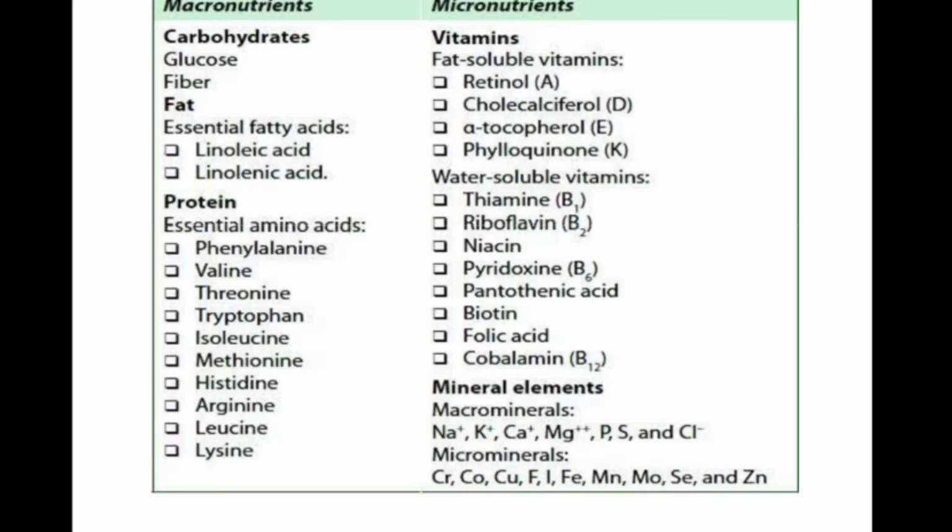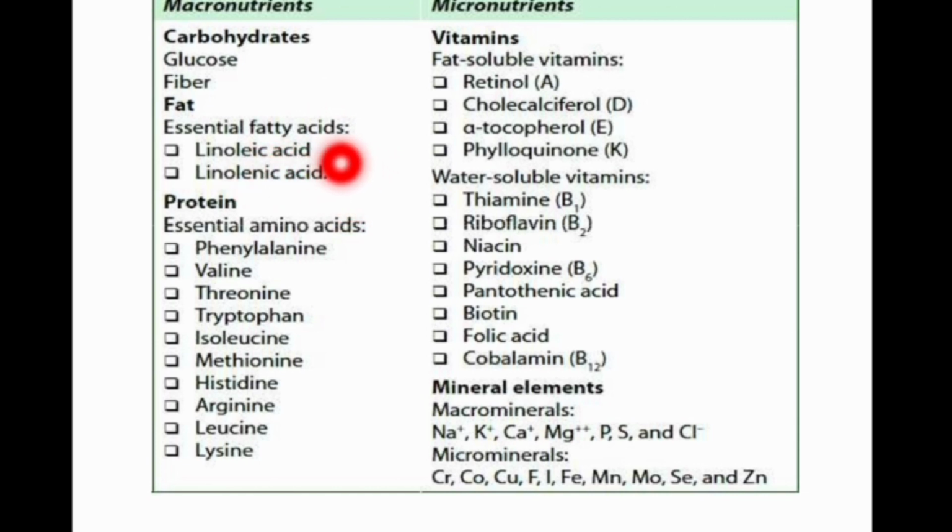You can see here the macronutrients and micronutrients essential for human beings. First, macronutrients are carbohydrate, fat, and protein. In carbohydrate, we consume glucose and fiber. In fat, we have essential fatty acids and non-essential fatty acids.